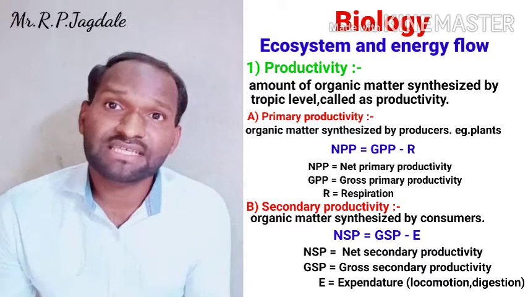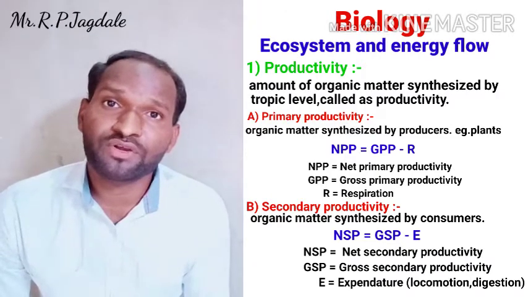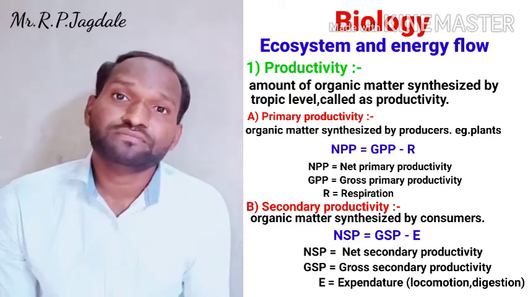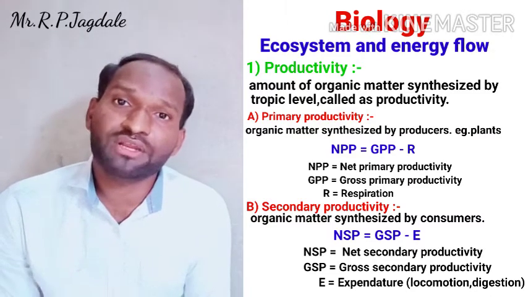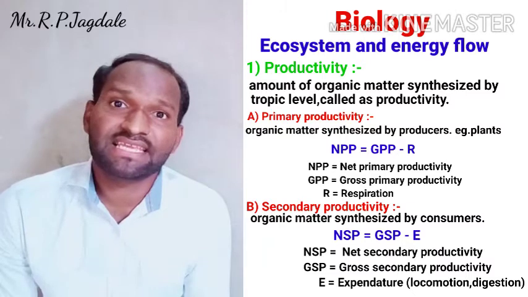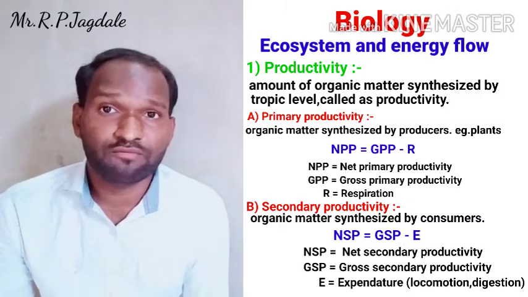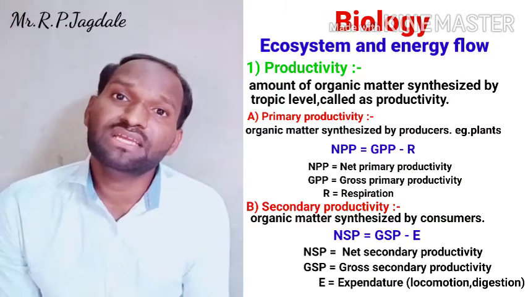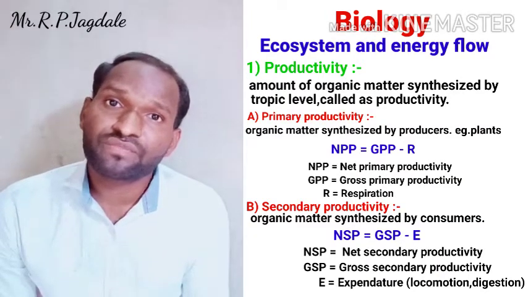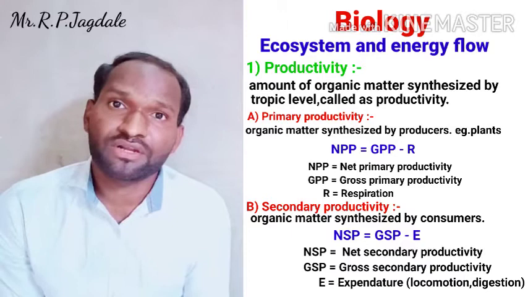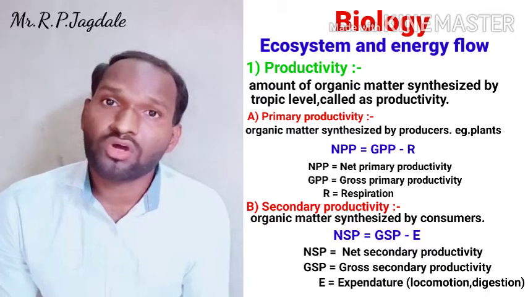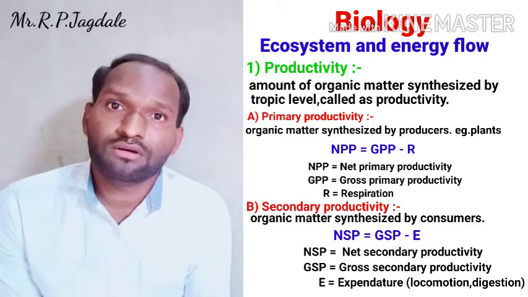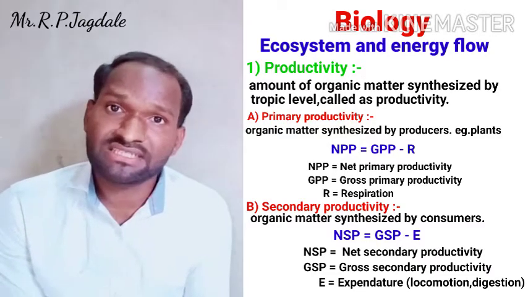So what is net primary productivity? Net primary productivity is equal to gross primary productivity minus respiration. In the case of secondary productivity, net secondary productivity is equal to gross secondary productivity minus whatever the expenditure is, that is E.